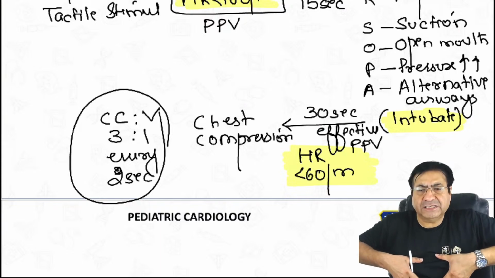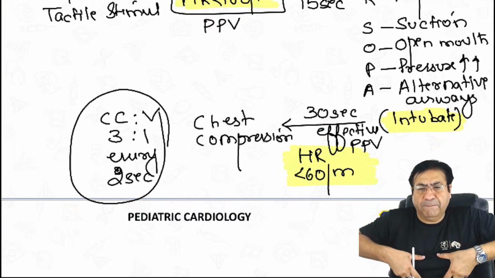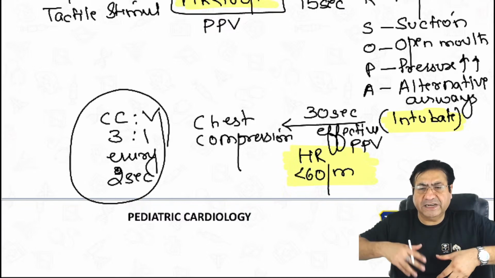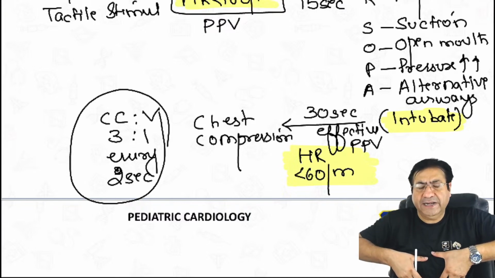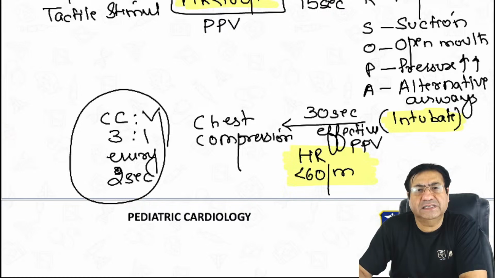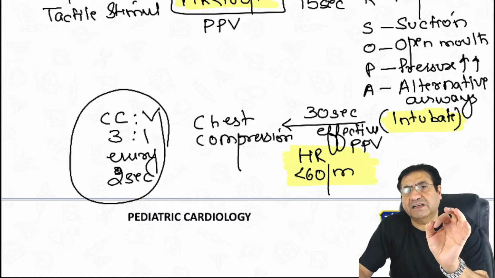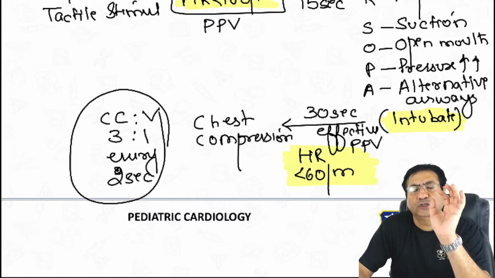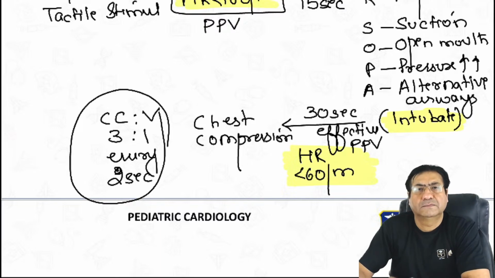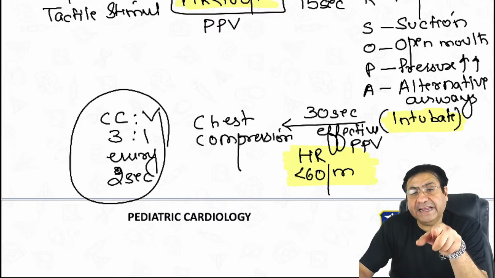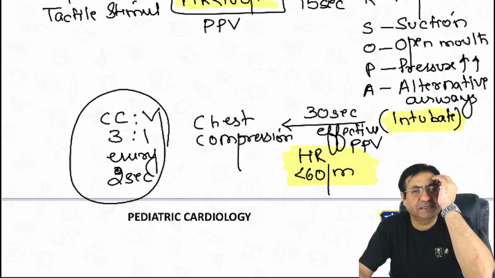3 times chest compression and use the thumbs to compress the chest. 3 times chest compression, 1 time ventilation. Every 2 seconds, chest compression to ventilation ratio should be 3:1. What is the indication of chest compression? Heart rate less than 60.